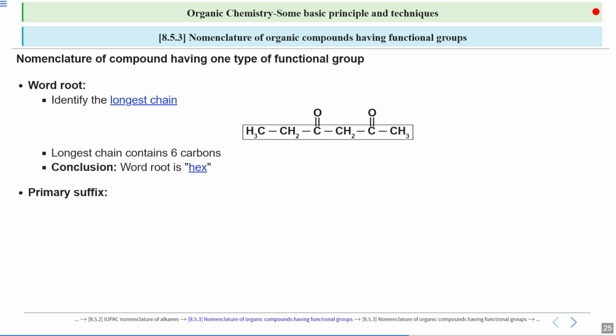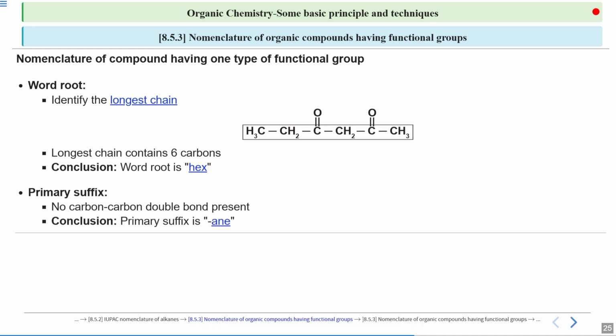Now we will search for primary suffix. Again, it's very easy. There is no presence of carbon-carbon double bond. Okay, one very important thing. You can't look for double bond only. You have to look for a carbon-carbon double bond to name it as ene, or as for triple bond, you have to name it as yne. There is a presence of unsaturated carbon, of course, but that unsaturated carbon is being attached with double bond to O, not to any other carbon. So there will be no carbon-carbon double bond present. Therefore, the primary suffix is ane.